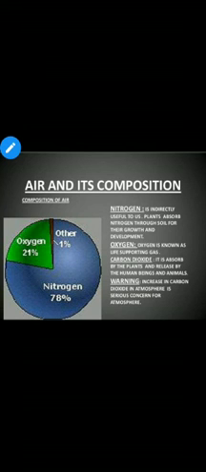At the last, we will talk about other gases which are present in a very low amount, like 1%. That is, other gases like hydrogen, ozone, helium, neon, argon are also present in our atmosphere. Neon and argon gases are used to produce colorful glow in electric bulbs and glass tubes. So, we can understand how important air is for us.